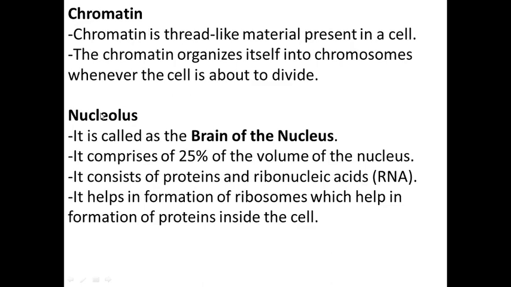So chromatin and nucleolus, these things are also present in the nucleus. So what is chromatin? These are thread-like structures present in the cell, and this chromatin organizes itself into chromosomes whenever the cell is about to divide. So when there is cell division, as we have learned in the cell theory, the origin of the cell is from a single cell, then there is a duplication.